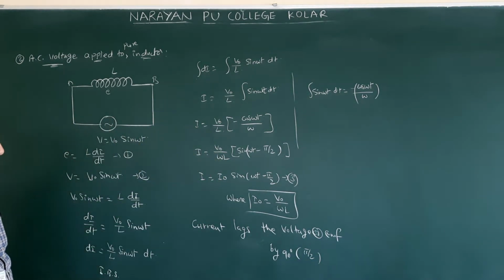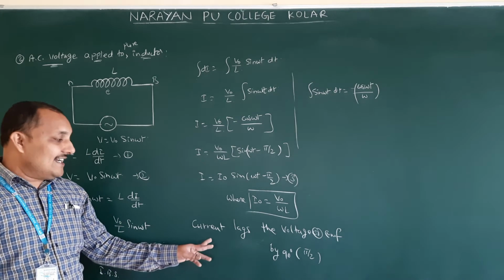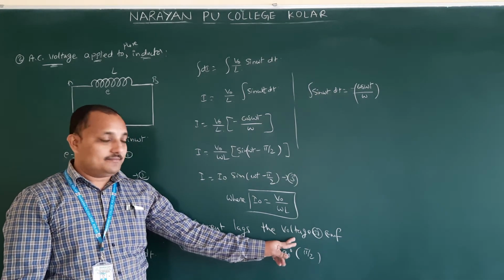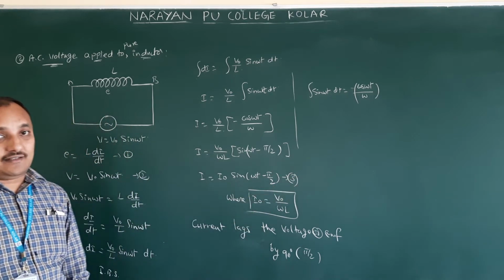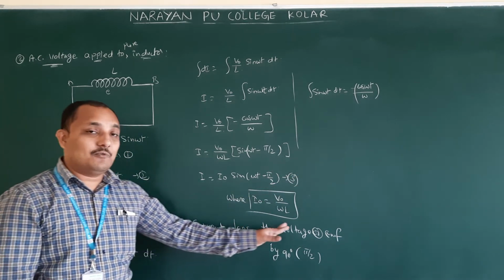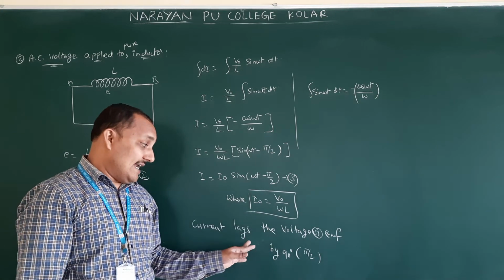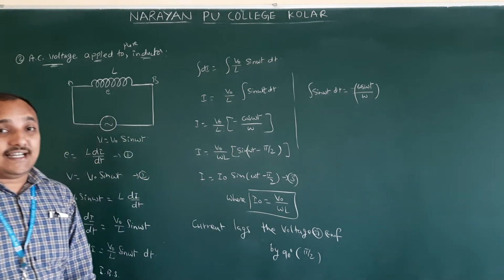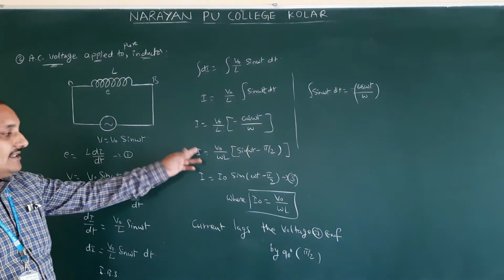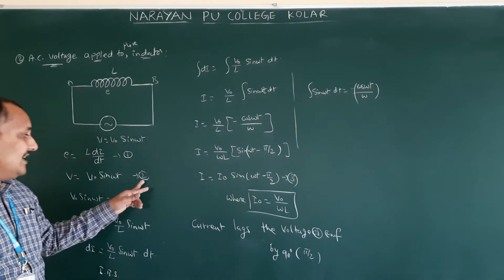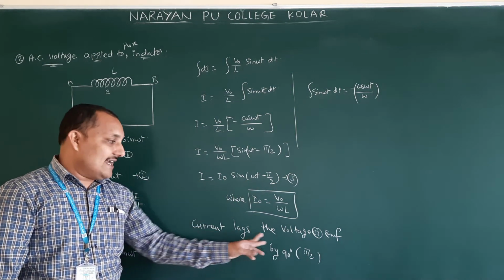What they will ask is: show that current lags the voltage by 90 degrees in case of a pure inductor for AC voltage. At that time we have to derive like this up to here. So by using equations 3 and 2 we can say that current lags the voltage.